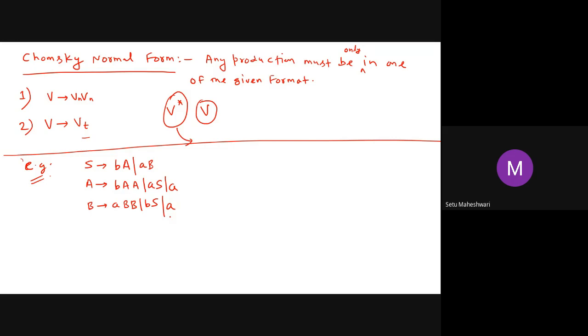Okay. Now try to convert this grammar into the CNF. Can somebody suggest me some idea? What can we do? First of all, can you please tell me what are those productions? Obviously, you should be very clear that all these productions are separate productions. For example, we have two productions here, S derives BA and S derives AB. So like that, you have to consider all the productions. Now, can you at least tell me what are those productions which are not in CNF?